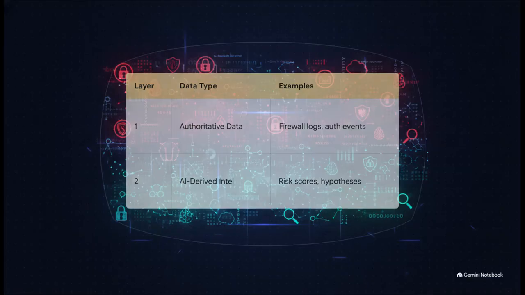The absolutely crucial point here is establishing a strict, non-negotiable architectural boundary. You must never, ever treat AI output as raw telemetry. Your data has to be categorized into 2 completely distinct layers. Layer 1, that's your authoritative security data, the absolute ground truth, your firewall logs, your authentication events. Layer 2 is your AI-derived intelligence. This is where your risk scores and hypotheses live. Now, Layer 2 is absolutely allowed to interpret Layer 1. That's its job, but it should never, under any circumstances, silently rewrite it.